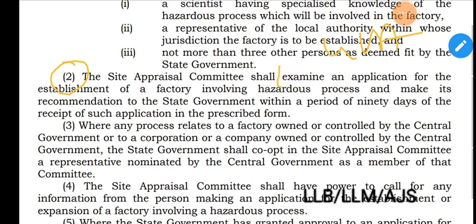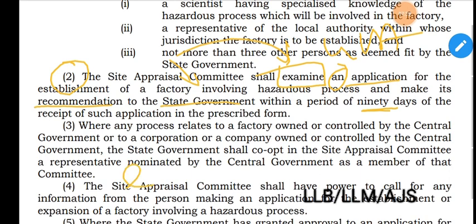Section 41A subsection 2 provides that the site appraisal committee shall examine on application. What is the function of it? Examine an application for the establishment of a factory involving hazardous process and make its recommendation to the state government. First of all, it will examine an application for the establishment of a factory involving hazardous process. Then it will make its recommendation to the state government here, not central, within a period of 90 days. The time period we have to remember, 90 days of the receipt of such application in the prescribed form.